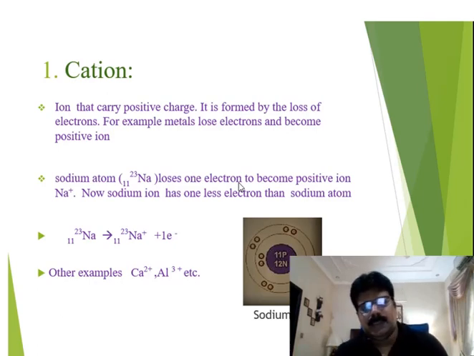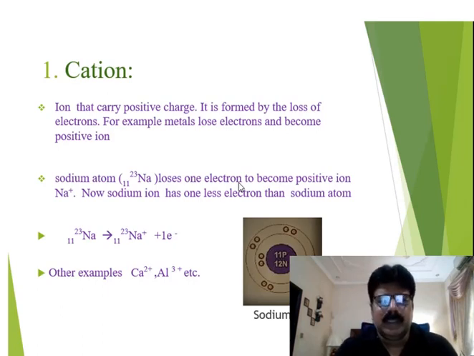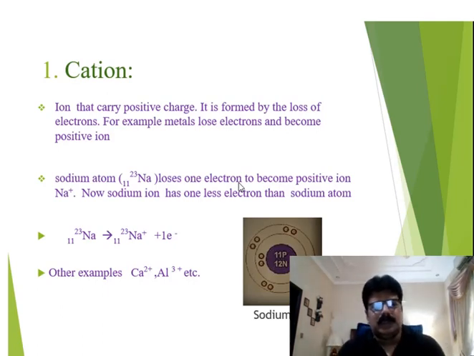Now the sodium ion has one less electron than the sodium atom. What is meant by that? It means when sodium loses one electron, its outer shell vanishes and it is left with only two shells. So that's why the sodium ion is smaller in size than the sodium atom.